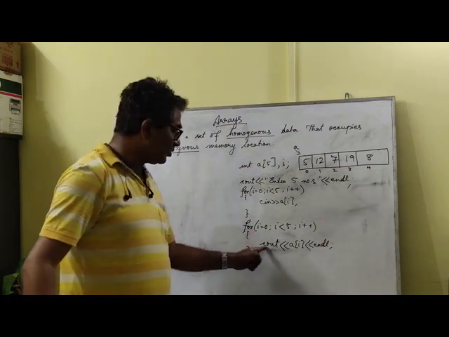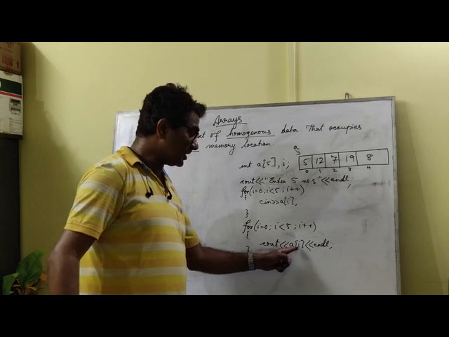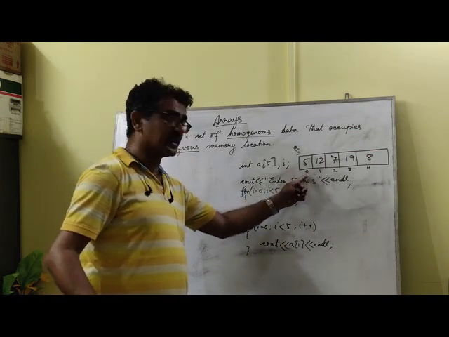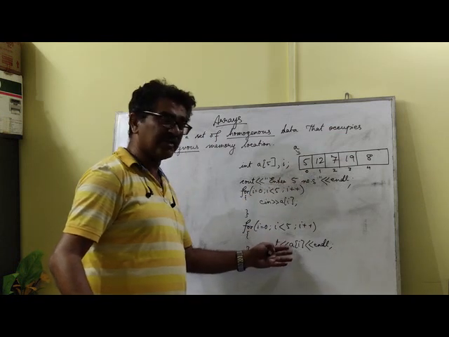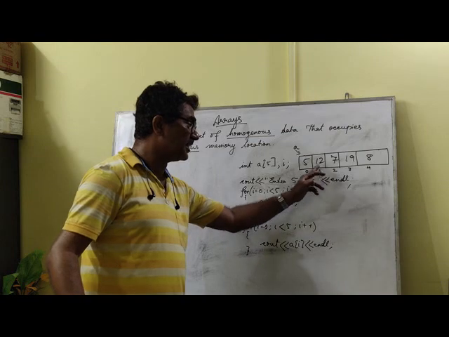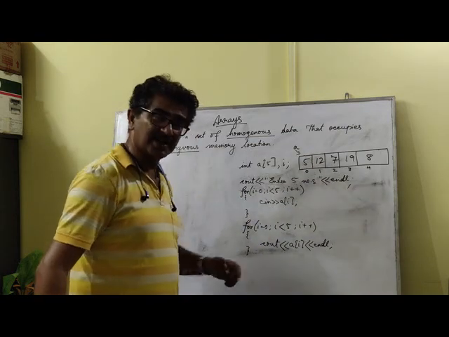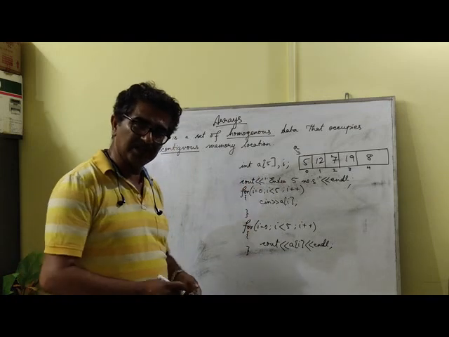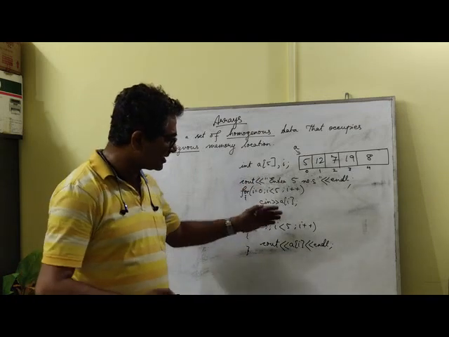Initially the value of I is 0, cout A of 0. A of 0 means whatever number you have entered. If I enter inside A of 0 the number 5, then 5 will get displayed. Next time the value of I is 1, so A of 1 will get displayed. Had it been 12 entered by the user, it will display 12. So you see, all the 5 numbers, the way you have entered, can be displayed.